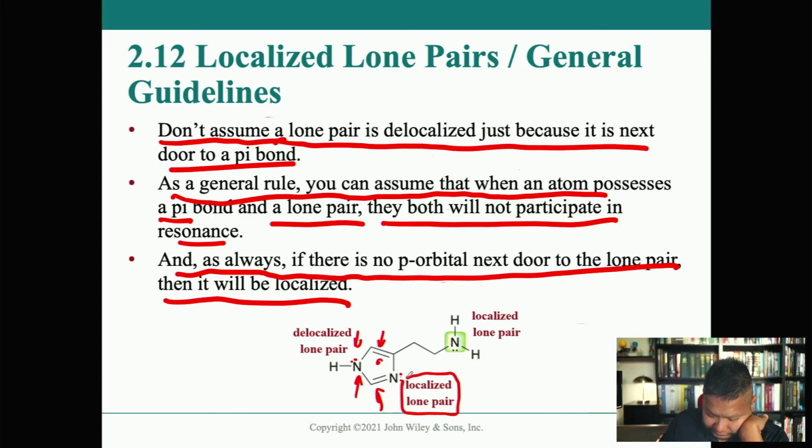Why? Because that atom is already participating in a pi bond. So these lone pairs over here, this lone pair, are in a hybridized orbital. It's not in a p orbital. And then here, this is definitely a localized lone pair because you're not surrounded by anything that is part of those rules that we were talking about.